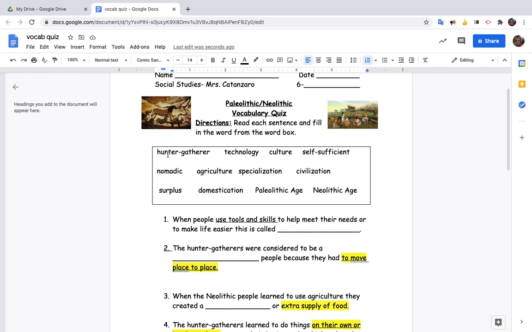Once again, I'll just read the words in the word box. We have hunter-gatherer, technology, culture, self-sufficient, nomadic, agriculture, specialization, civilization, surplus, domestication, Paleolithic age, Neolithic age. Okay, good luck.